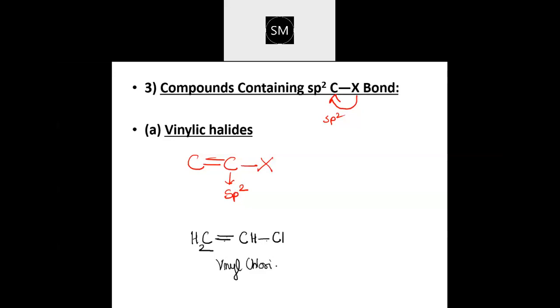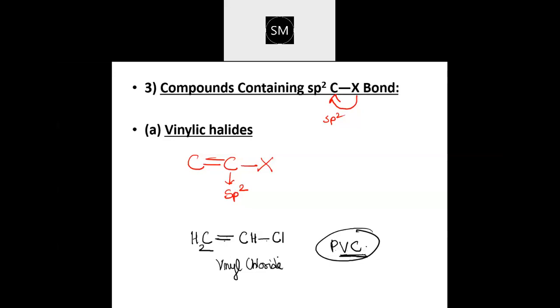You have heard about polyvinyl chloride. PVC, you have heard, students. PVC pipes, you have heard. Polyvinyl chloride is the full form of that. So PVC pipes are made up of this vinyl chloride compound. When many vinyl chloride units combine together, that gives rise to a polymer, which is polyvinyl chloride.